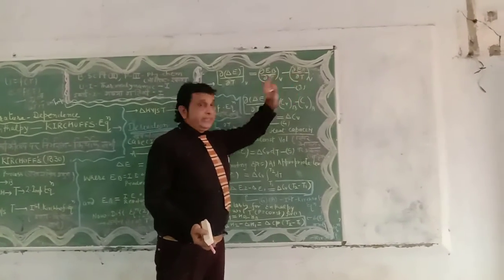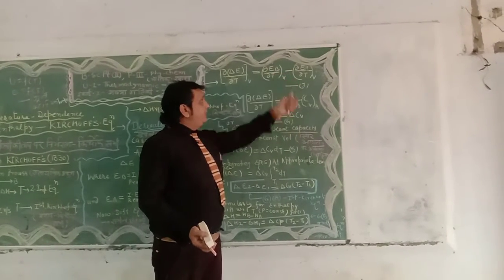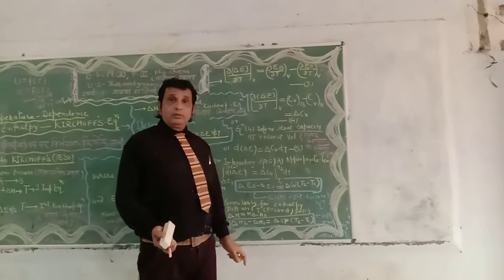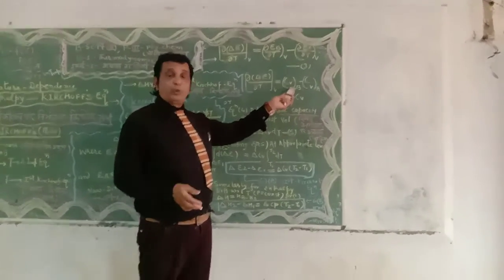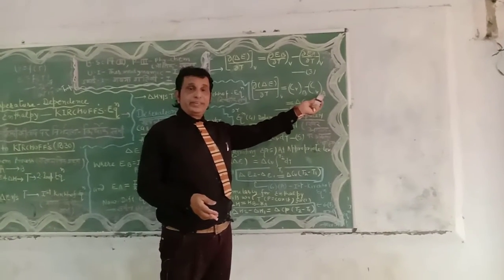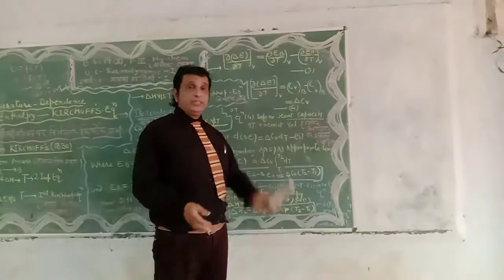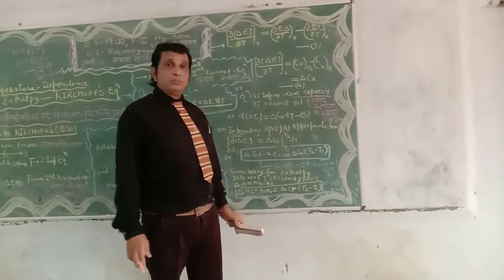Thermodynamically, (dEB/dT)V we defined in our previous lecture as the heat capacity for product B. Similarly, heat capacity at constant volume for reactant A. The difference gives the change in heat capacity del CV, equation number 4.